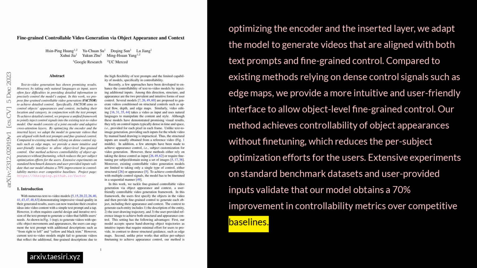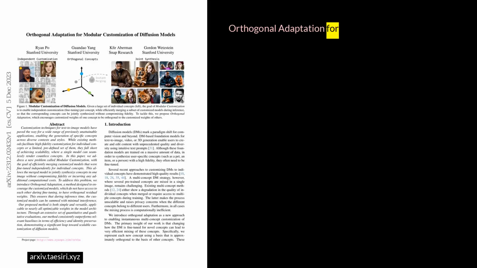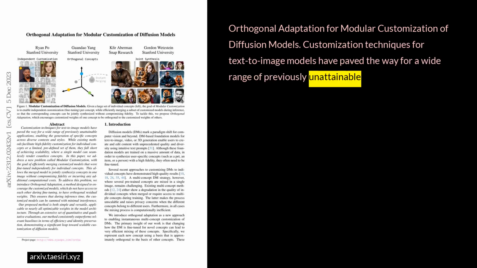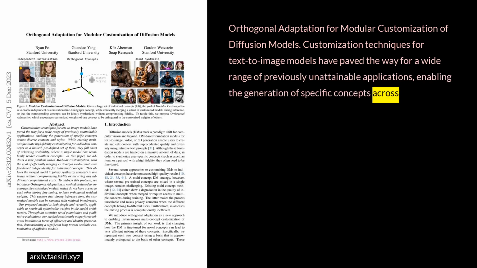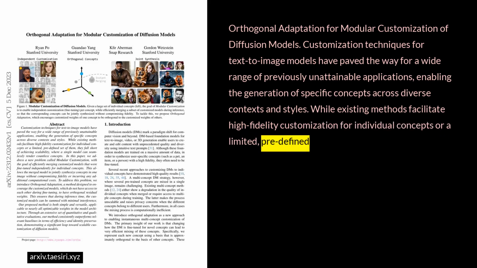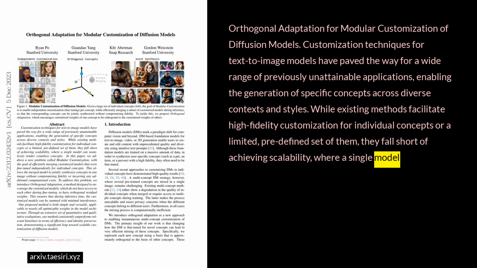Orthogonal adaptation for modular customization of diffusion models. Customization techniques for text-to-image models have paved the way for a wide range of previously unattainable applications, enabling the generation of specific concepts across diverse contexts and styles. While existing methods facilitate high-fidelity customization for individual concepts or a limited predefined set of them, they fall short of achieving scalability, where a single model can seamlessly render countless concepts.